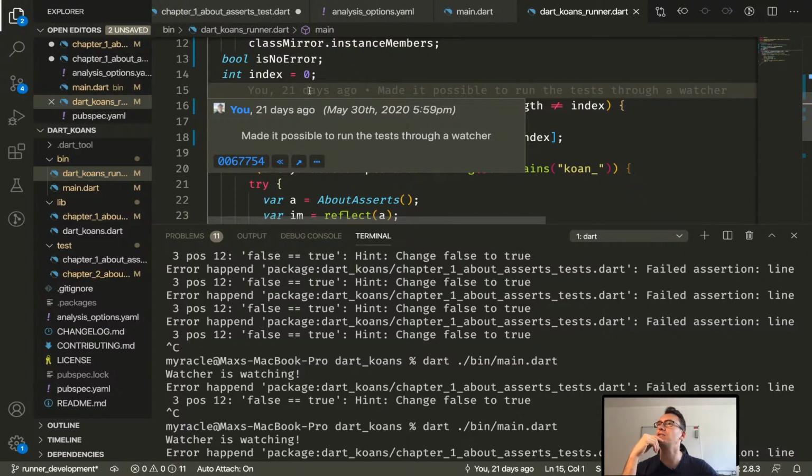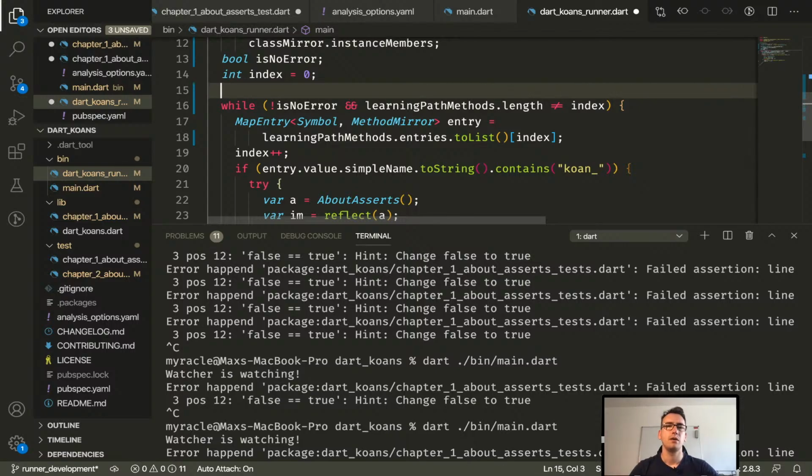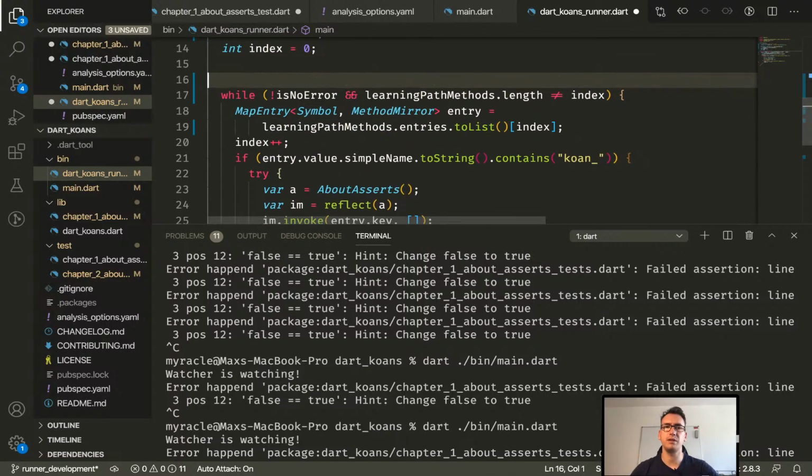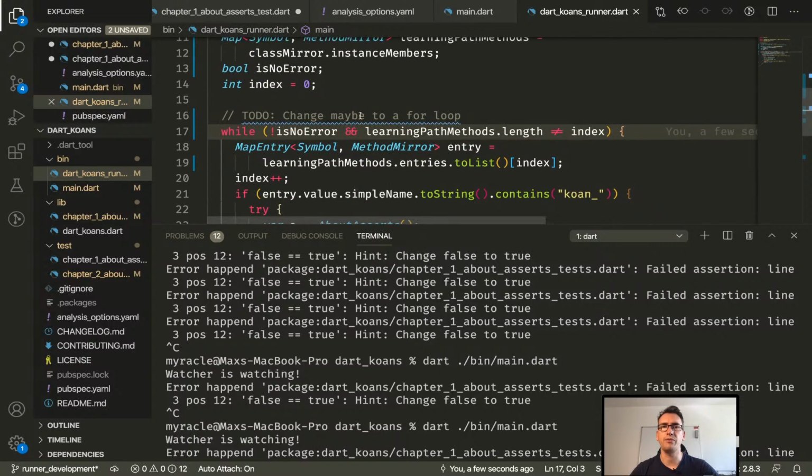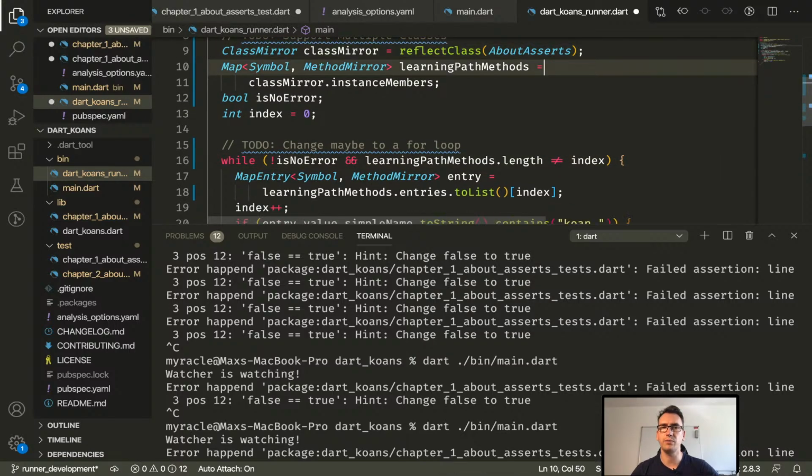But I think for each is not a good idea. Maybe a for loop would be good enough. Yeah, it's okay for now, but this could be a to-do, change maybe to a for loop. So you see, as in every good project, we have a lot of open construction sites that we want to work on.